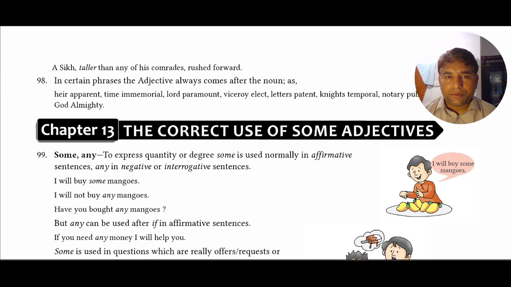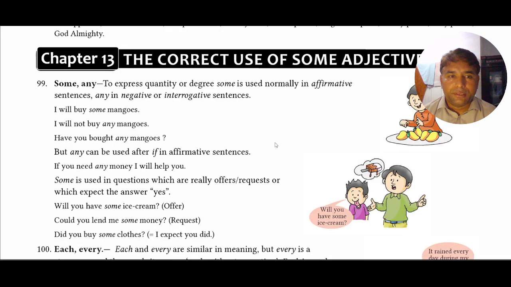In this video, I'm going to discuss the correct use of some adjectives. It is chapter number 13 of High School English Grammar and Composition by Wren and Martin. First of all, let's see the correct use of these two adjectives, some and any.